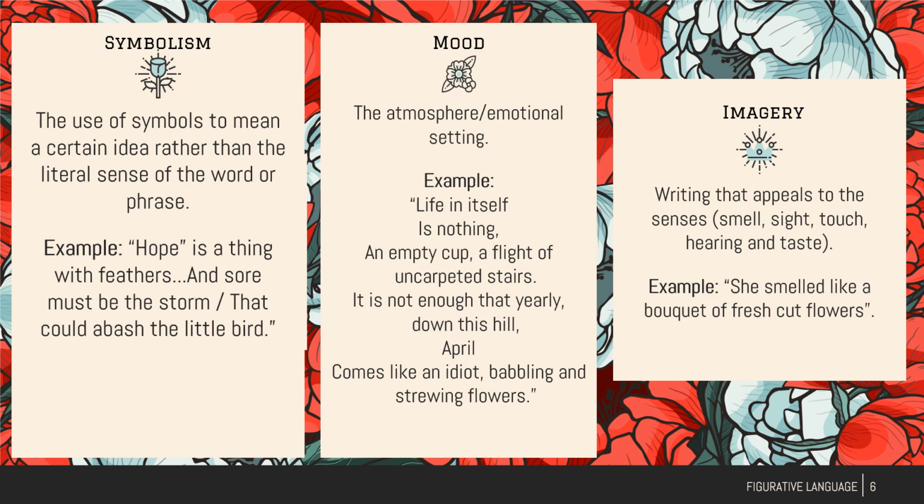Now, mood, I'm not going to get into now because we're going to talk about it later. So imagery is writing that appeals to the senses: smell, sight, touch, hearing, or taste. For example, she smelled like a bouquet of fresh cut flowers. It's making you smell what the author is smelling, what they're tasting, what they're seeing.